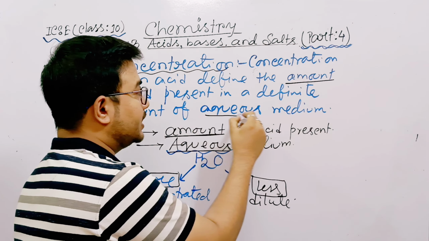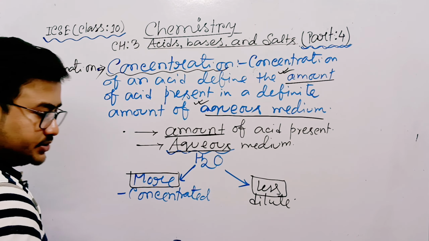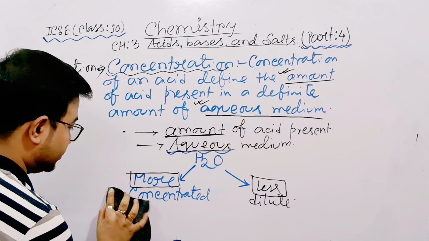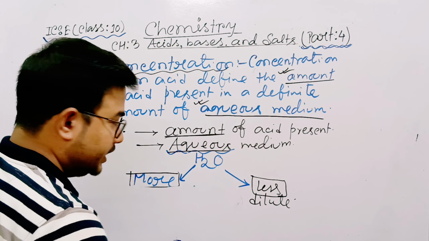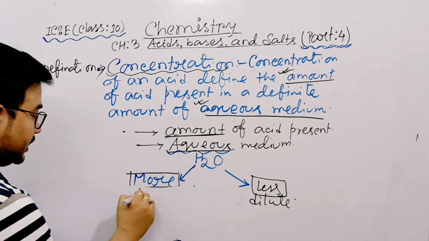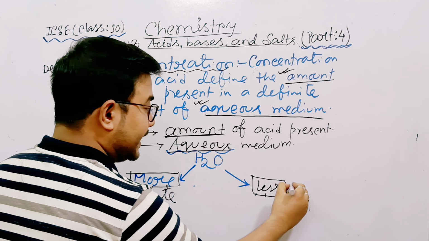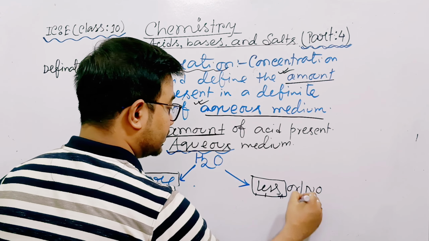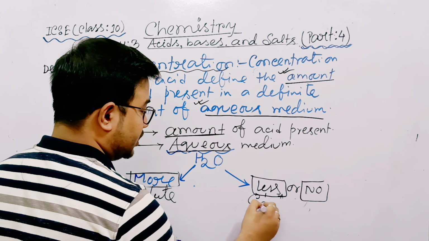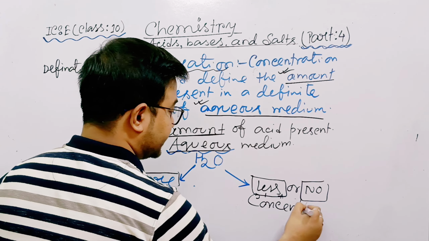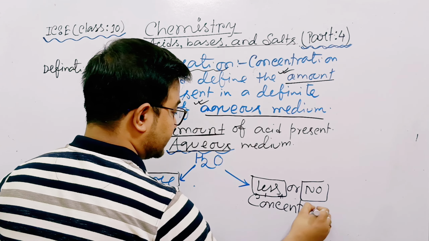Okay, no, it is wrong. Sorry, it is wrong. If the water is more, it is called dilute. If the water is less or no water, then it is called concentrated. Do you understand?